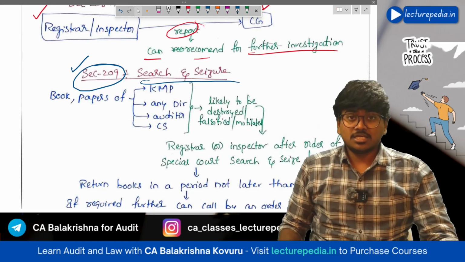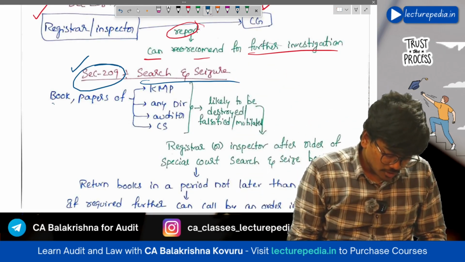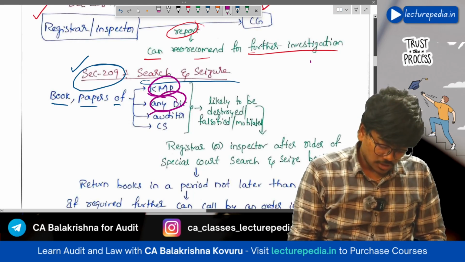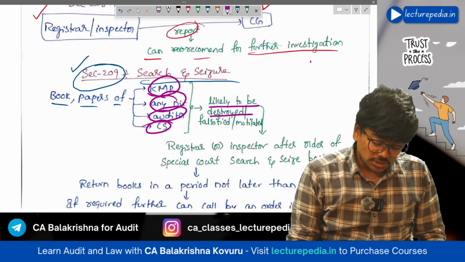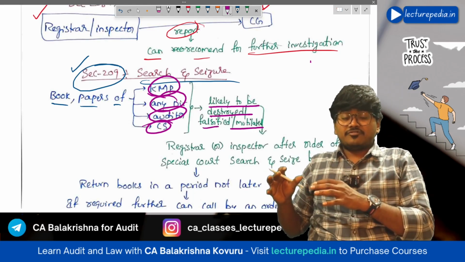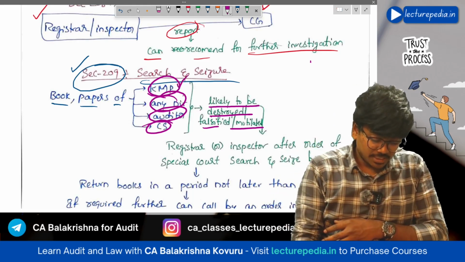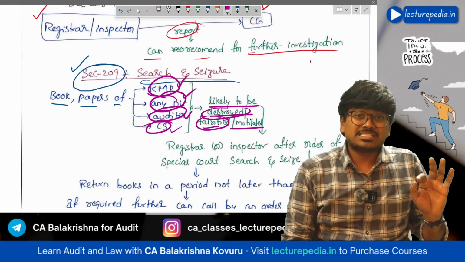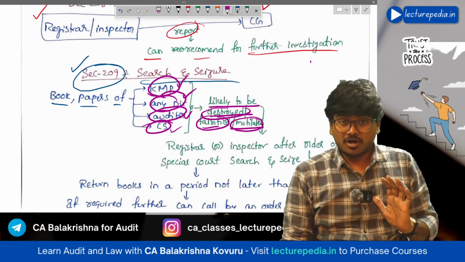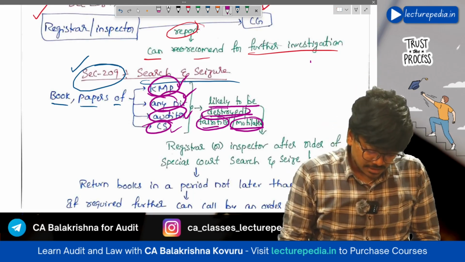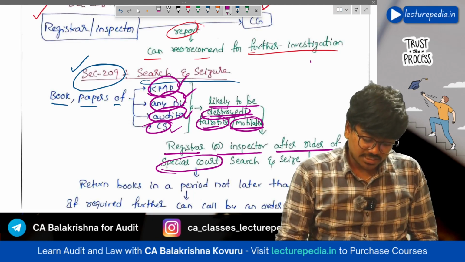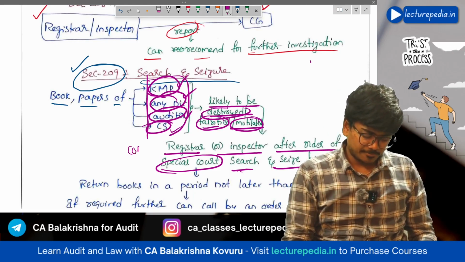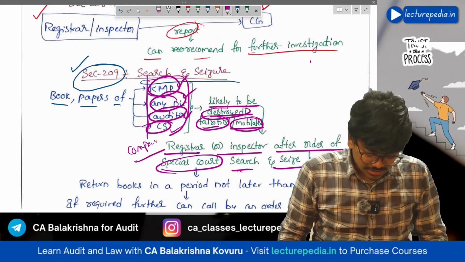To avoid such a possibility, if the registrar feels that books and papers available with the KMP, any director, auditor or company secretary are likely to be destroyed, falsified or mutilated, meaning altered, then the registrar or inspector, after order of the special court, can search and seize those books of accounts available with these people or with the company. So that is search and seizure.